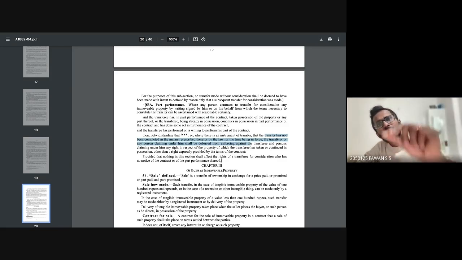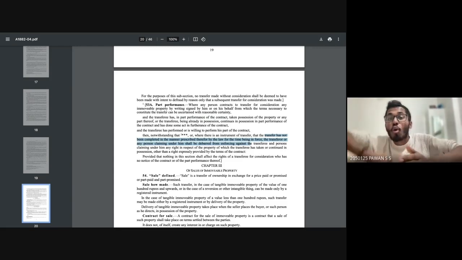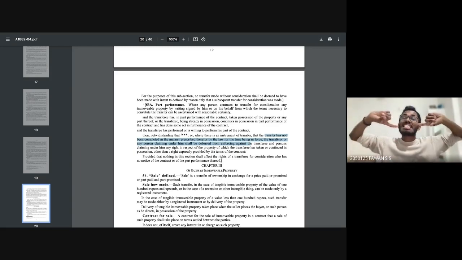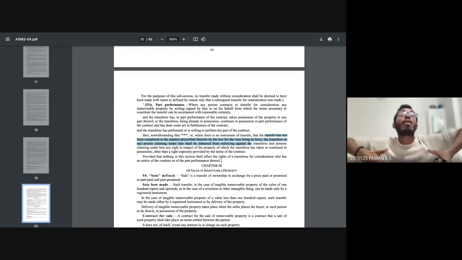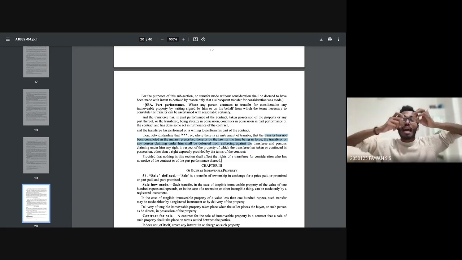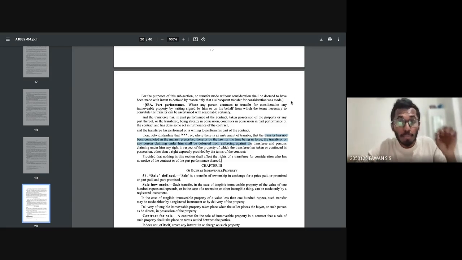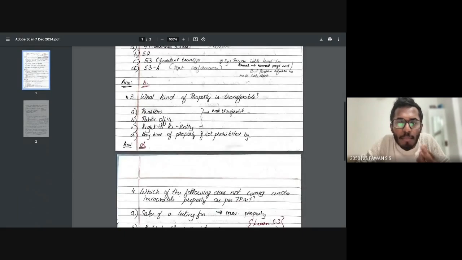Okay, many times when you purchase a particular land, an advance amount is paid. So if you pay the advance amount within the stipulated time, and you already sign the respective contract, then even though you pay the entire amount as an advance, I, as the seller, am not supposed to sell it to another person, because there is already a part performance done. Okay, I'm going very deep into it because many practical questions can come from this particular section. Now let's see the third question.